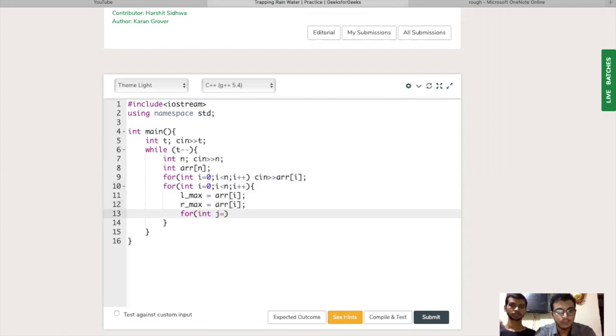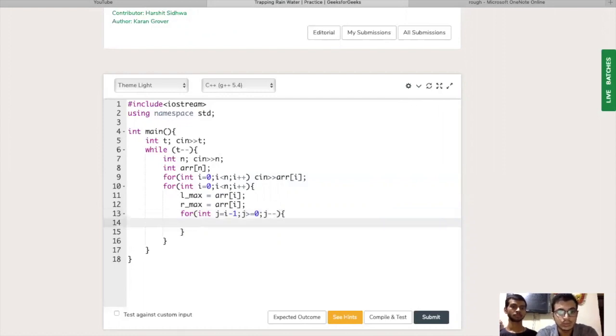Now we are checking if there is any element on the left side of the index I which is the highest. Let's say, maximum on the left side. We'll start from I minus 1 and go till j is greater than or equal to 0, with j minus minus. We'll check.